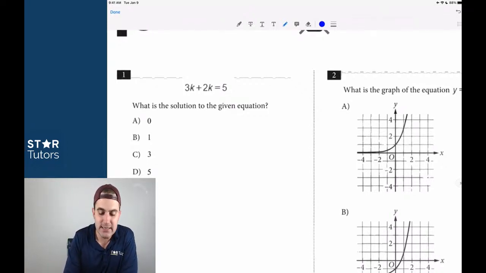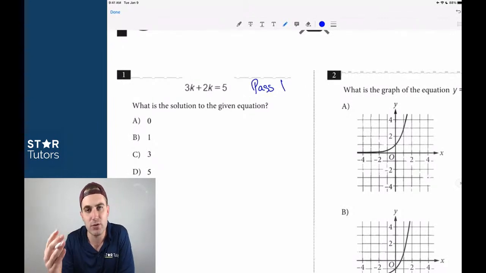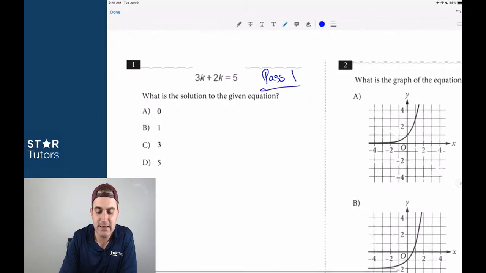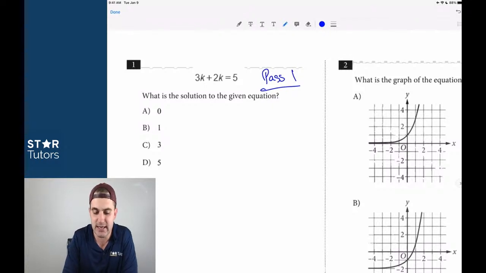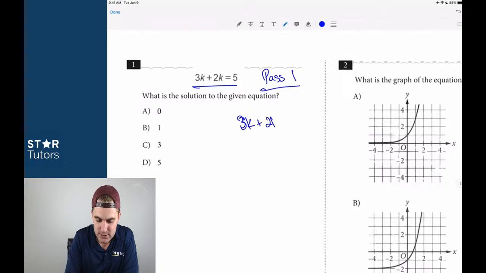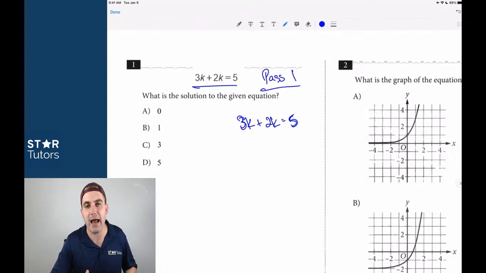But can everybody give me a thumbs up if you understand, and this is question number 1. In the early questions, we're expecting them to be more Pass 1 questions. But can everybody see how this is an absolute Pass 1 question? It's one of the easiest questions on the test, right? We see 3k + 2k is equal to 5.